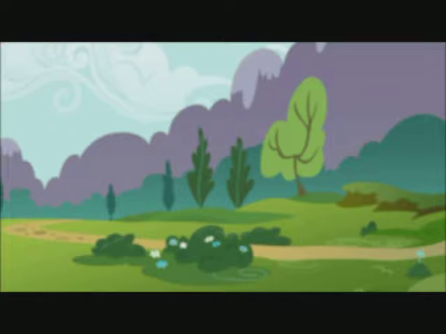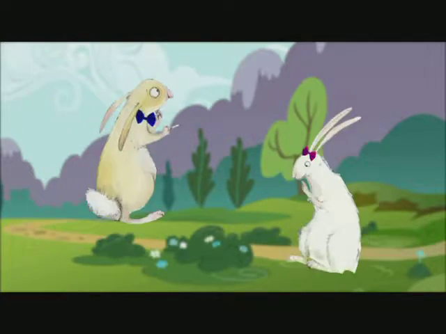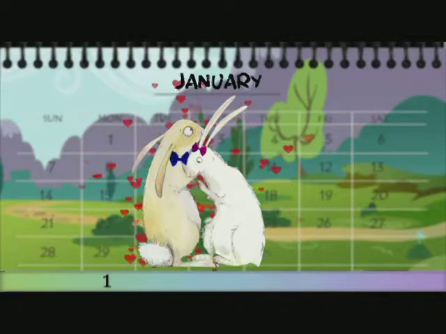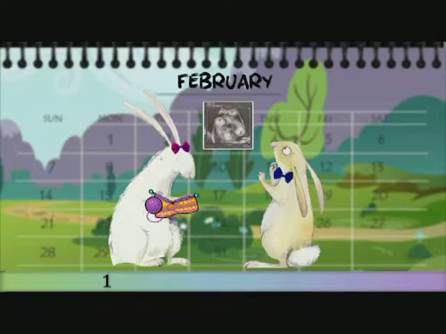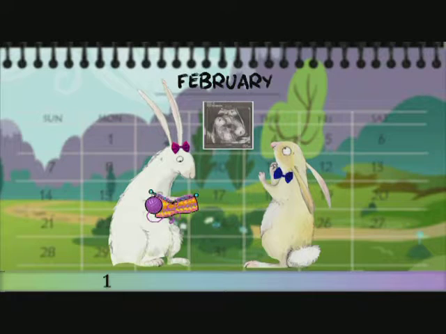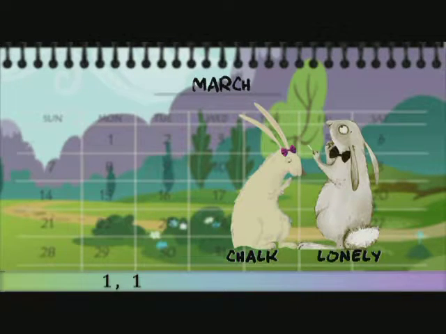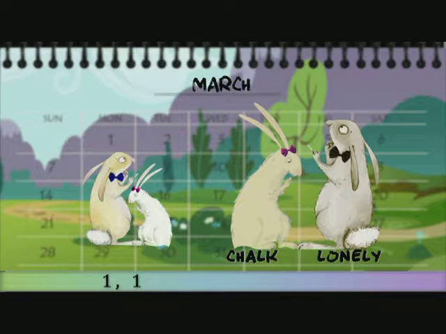So how will Lonely and Chalk's family grow through their first year together? Through January, it's just the two of them. In February, Chalk is pregnant, but we still have only one pair. By March, Chalk has babies, one boy and one girl. So there is another pair of rabbits. For clarity, let's call this pair AB, making 2 pairs in all.